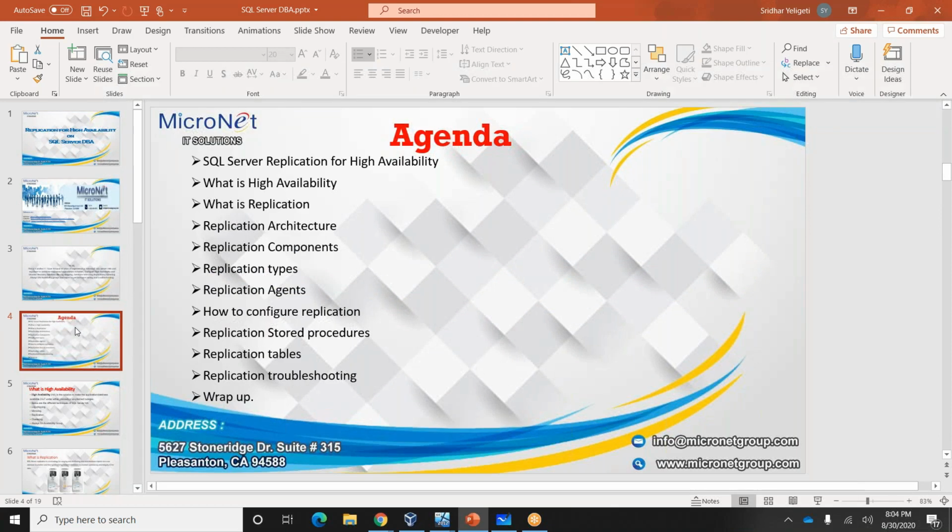This is today's agenda. The topic we are going to discuss is SQL Server replication for high availability. So what is high availability? We'll go through the slides and we will also have practical sessions.